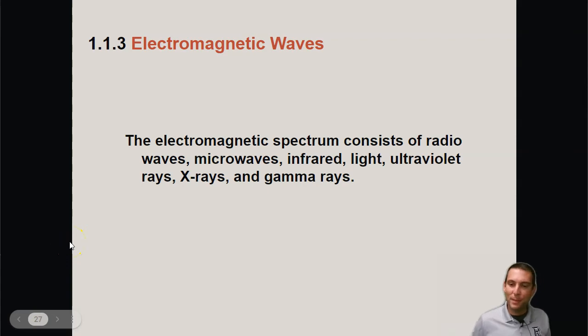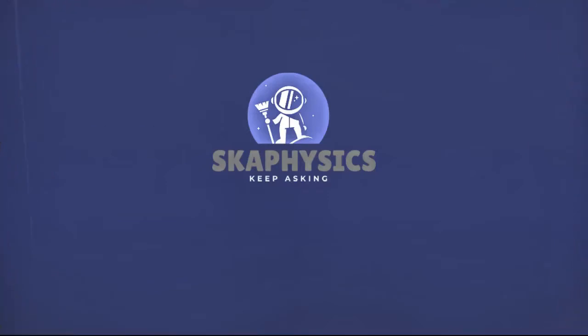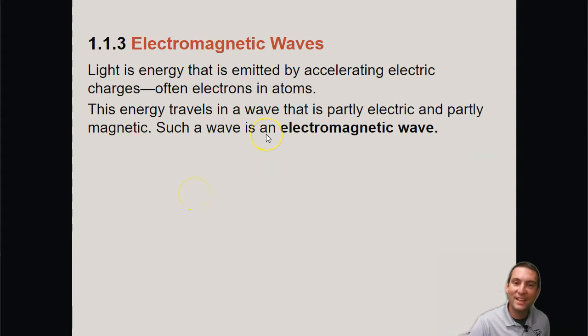The electromagnetic spectrum consists of radio waves, microwaves, infrared, light, ultraviolet rays, X-rays, and gamma rays. Energy is often released by electrons in atoms.